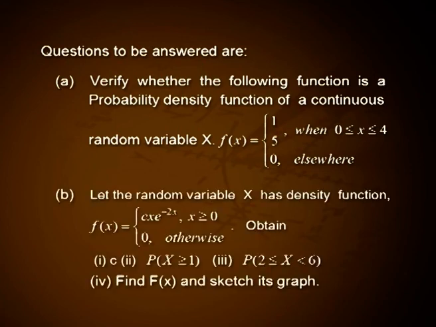2. Let the random variable x has density function f of x is equal to c x e raised to minus 2x for x greater than or equal to 0 and 0 otherwise. Obtain number 1 c, number 2 P of x greater than or equal to 1, number 3 P of 2 less than or equal to x less than 6, and 4 find capital F of x and sketch its graph.